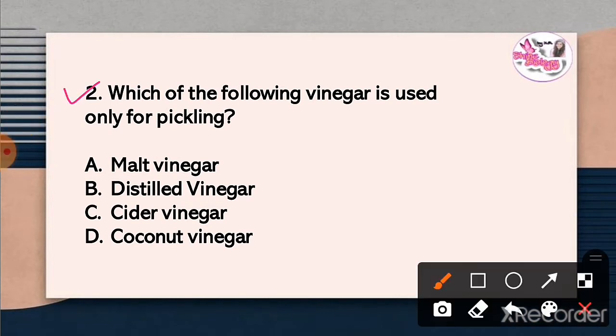Question 2. Which of the following vinegar is used only for pickling? The correct answer is option B. Distilled vinegar is only used for pickling.